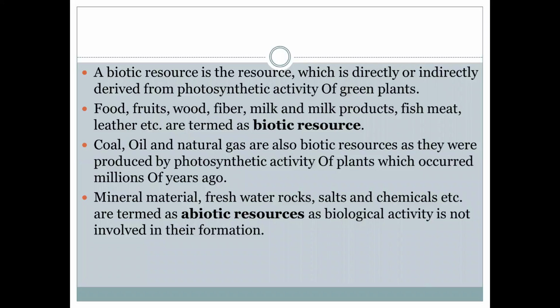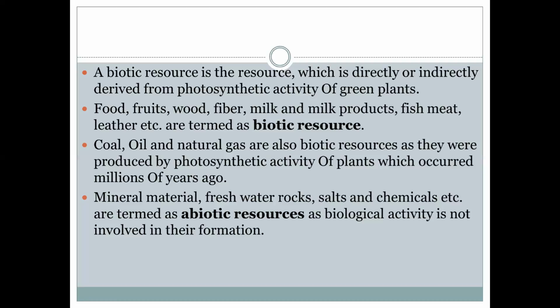So these are the biotic resources. Then fish, meat, leather. These are all biotic resources. These are the biotic resources that include food, fruits, wood, fibers, milk and milk products or dairy products, fish, meat, leather.